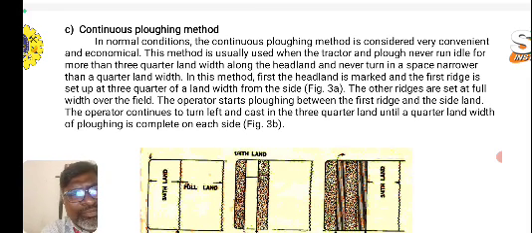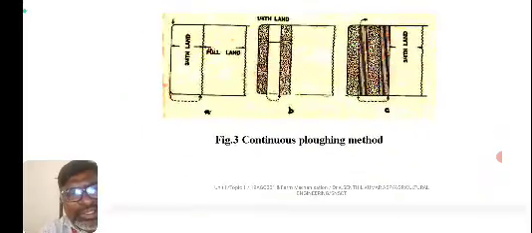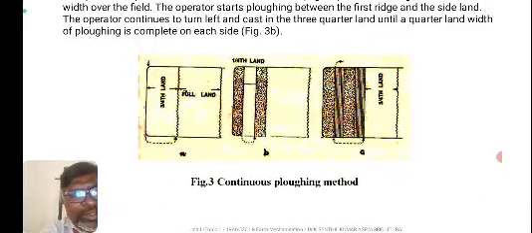In this method, the first headland is marked and the first ridge is set up at 3/4 of the land width from the side. The other ridges are set at full width over the field. The operation starts plowing between the first ridge and the second side land. The operator continues to turn left and cast in the 3/4 land until a quarter land width of plowing is complete on each side. You can see the diagrams for this continuous plowing method.